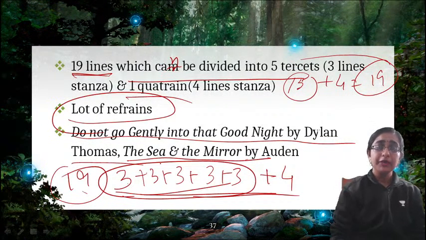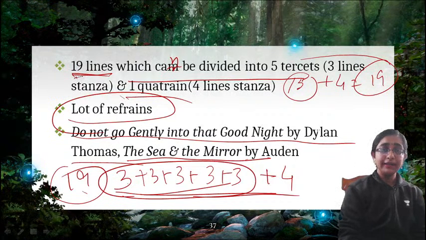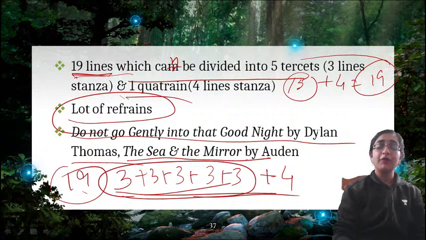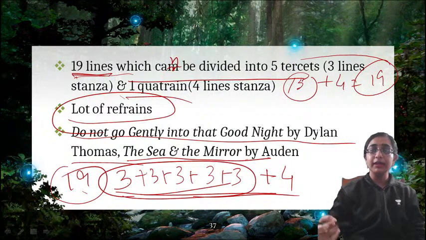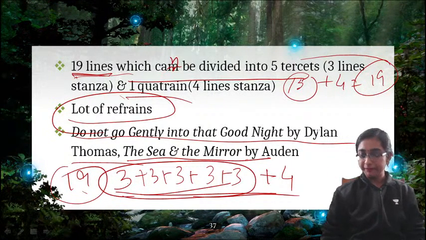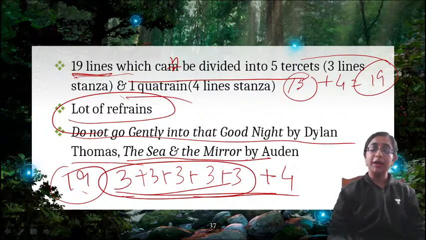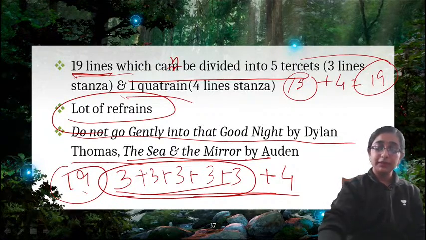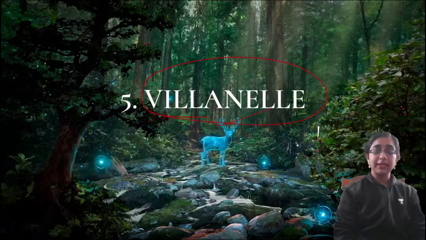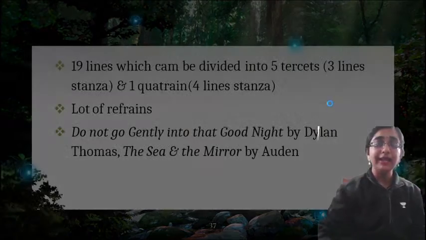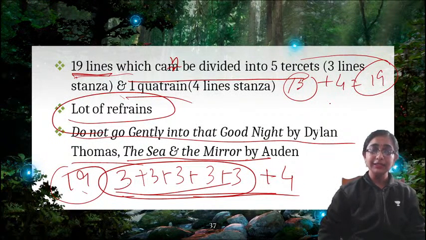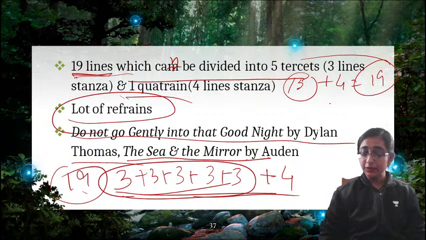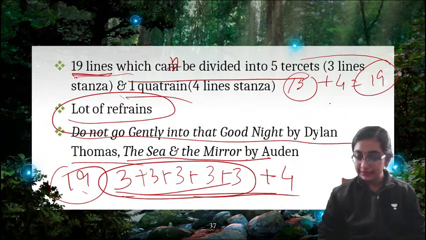For example, if you are given this definition, a 19-line stanza form is known as, you will be given 4 options: rhyme royal, autophorema, villanelle, or none of the above. This kind of question may come, so you have to click on villanelle. So villanelle means a 19-line stanza form which can be divided into 5 tercets and 1 quatrain, and it also has a lot of refrains. Right?